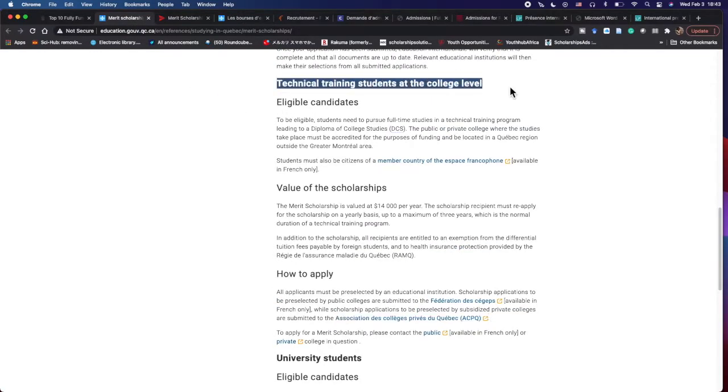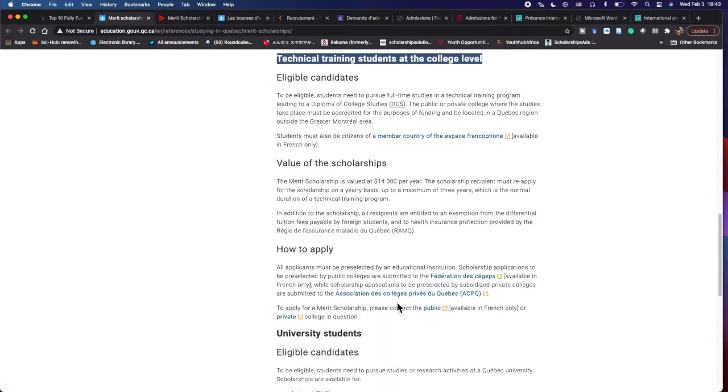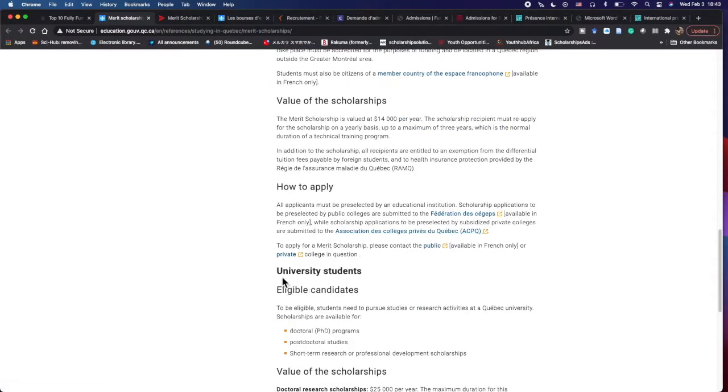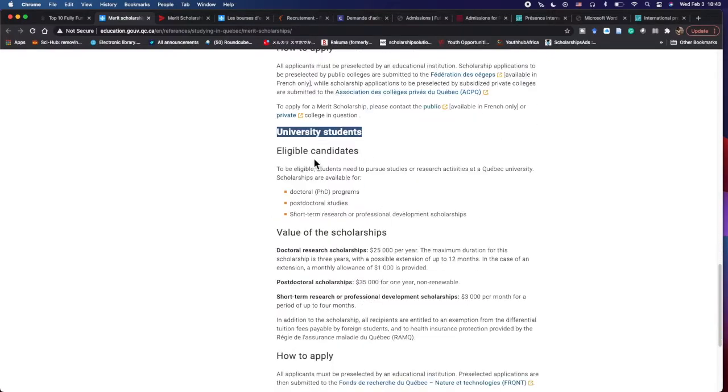We've spoken about the technical training college programs. The main thing to remember is you can apply through the private colleges or public colleges, and they all have 2 routes. That's the main thing. When you go there, you'll be able to apply. So now let's move on. Let's go to university students.